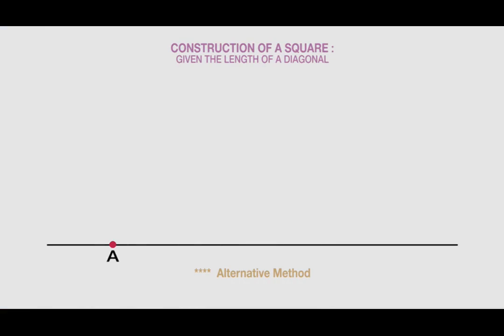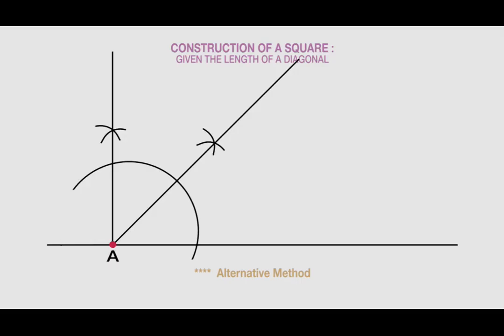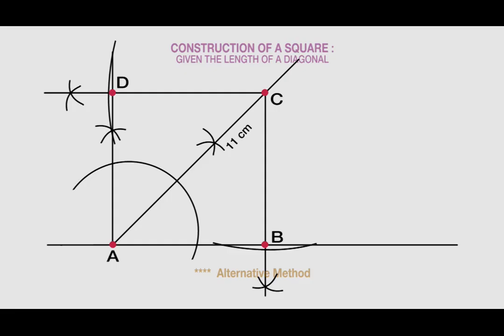Construct a line of any reasonable length and indicate a point A on it. Construct the angle 45 degrees at A. Locate the point C on the 45 degrees line, which is 11 centimeters away from A. Again, construct a perpendicular from C to meet the horizontal at B. Construct a perpendicular to meet the horizontal at D to complete the construction.